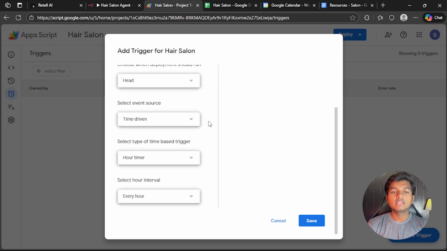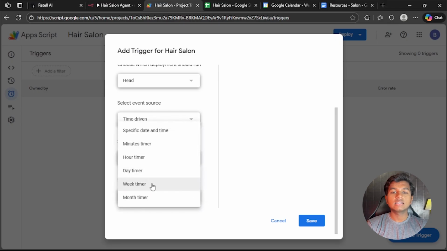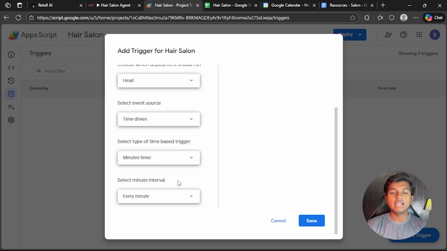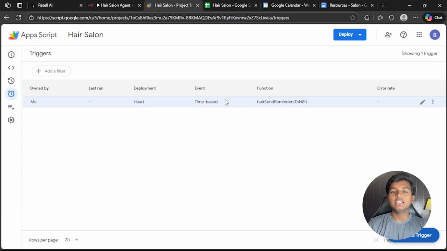Choose which deployment should run. Select event type, time driven. Select time of time-based trigger. Select minutes timer. Select minute interval every minute. Click save. And our trigger is ready.